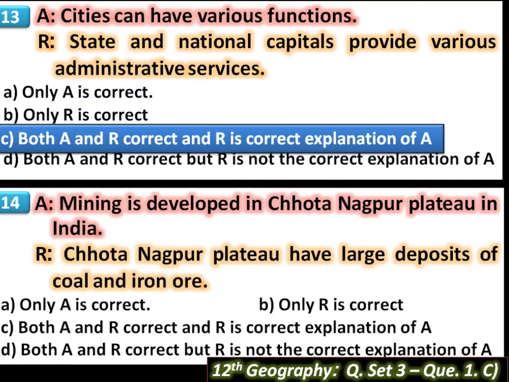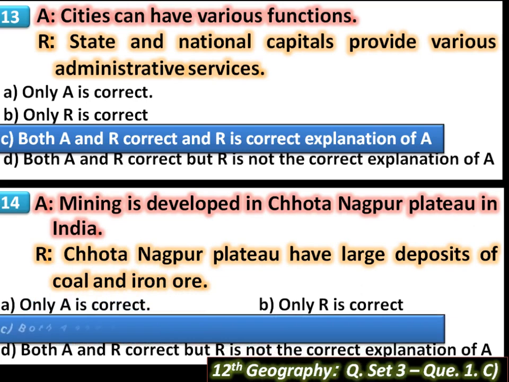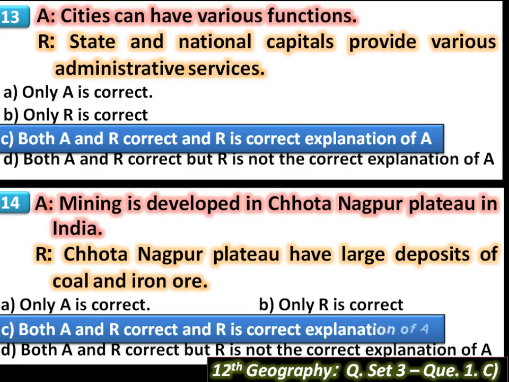Then A, mining is developed in Chota Nagpur Plateau in India. R, Chota Nagpur Plateau have large deposits of coal and iron ore. Both the sentences are correct because this region is rich in mineral resources deposition found in Chota Nagpur Plateau. So here A and R are correct and R is correct explanation of A. Then next question.